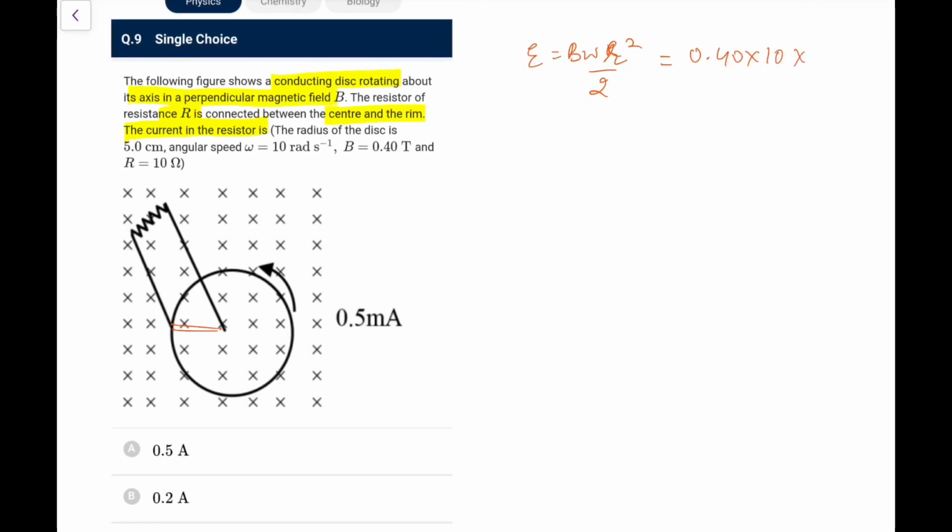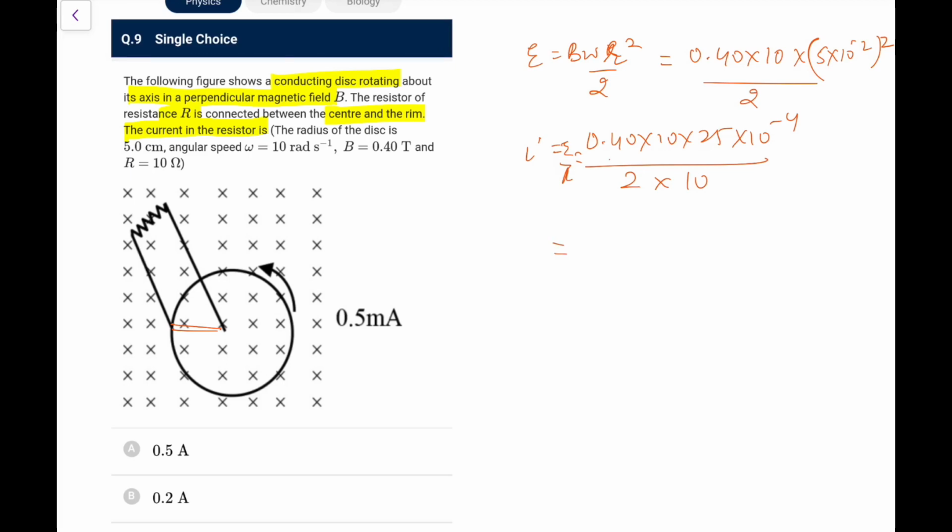So the radius is 5 centimeters, so it would be 5 into 10 to the power minus 2 whole square, divided by 2. So the current would be 0.40 into 10, this comes out as 25 into 10 to the power minus 4 upon 2, and this I would be E by R, that divided by resistance, which is 10 ohms, that is being given to you.